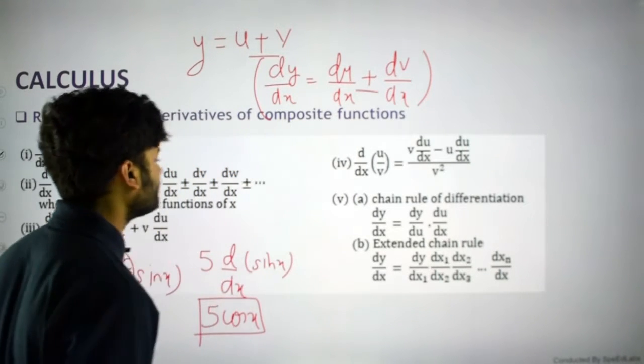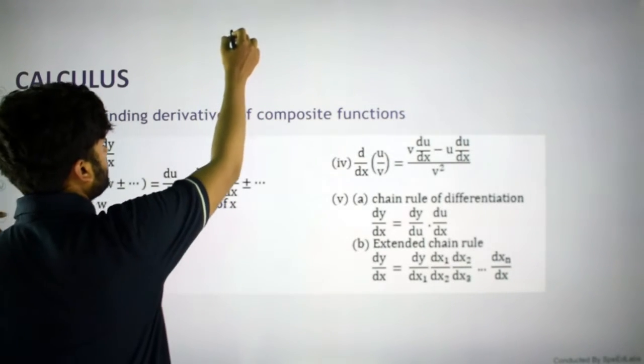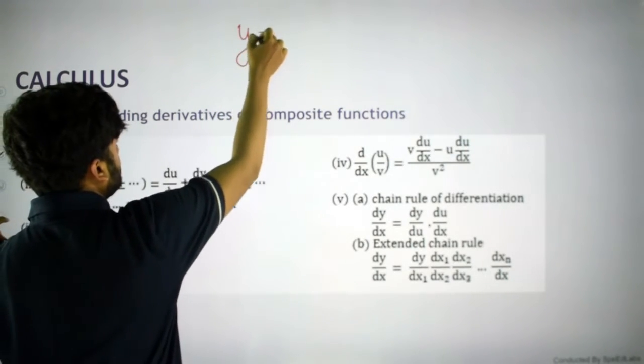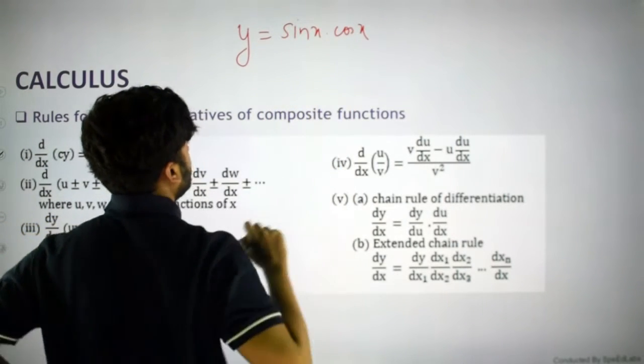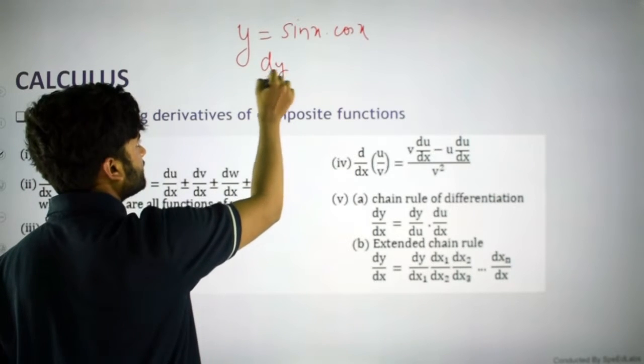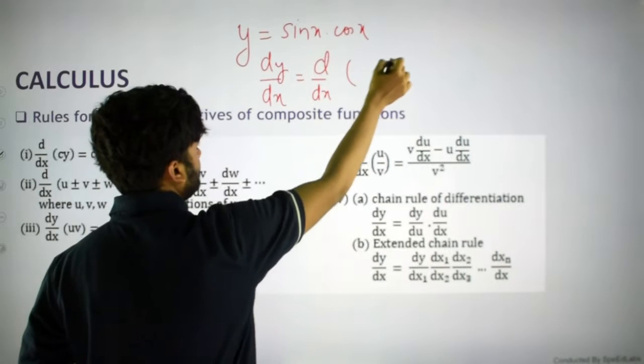But let's say you have a function which comes as a product. Let's say y is equal to sin x as the first function and cos x as the second function. Now if you need to find the differentiation of these two functions, how can you do it? You will do it by one formula.